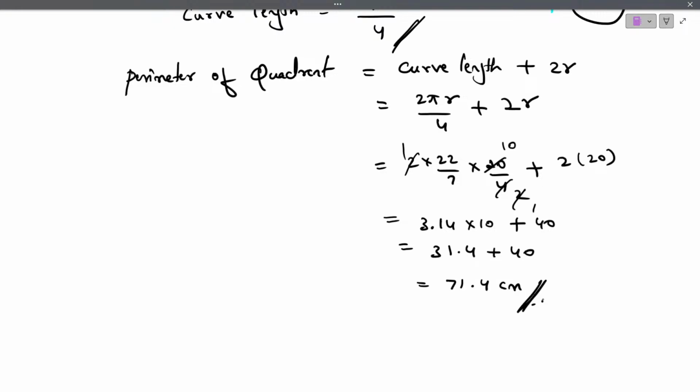So this is what they have given in the next model paper. I hope you are understanding the ways how the questions can be asked in the exam. So you are supposed to solve. Sometimes they'll ask you a direct question: write the formula to find the area of a quadrant of a circle. So what is the formula which we use to find the area of a quadrant of a circle? You just write pi r square by 4. That's enough. Okay. Is this clear? Good.